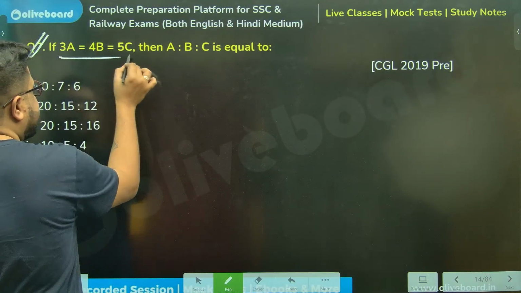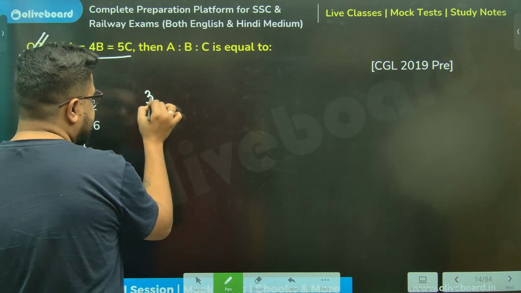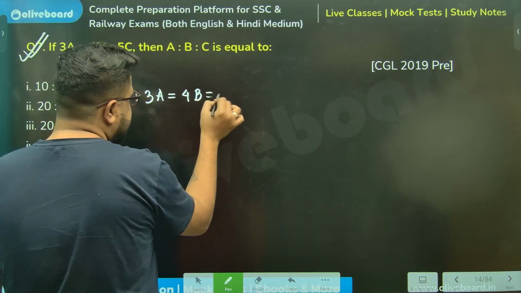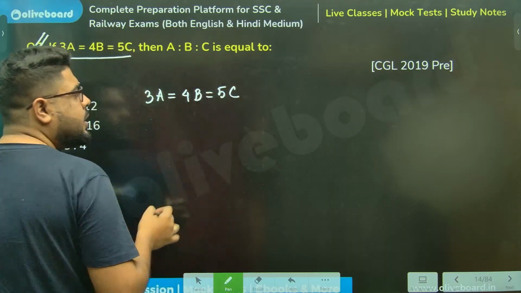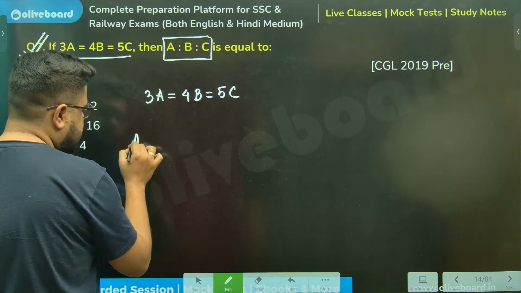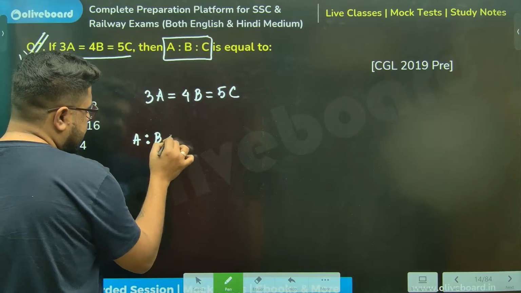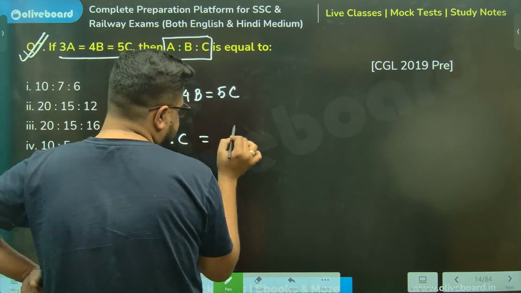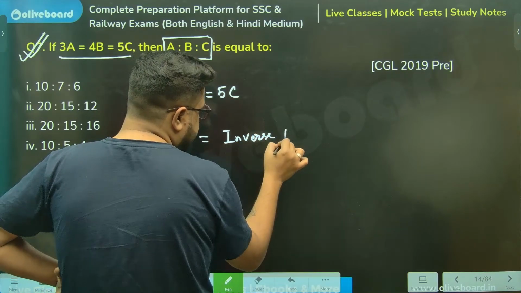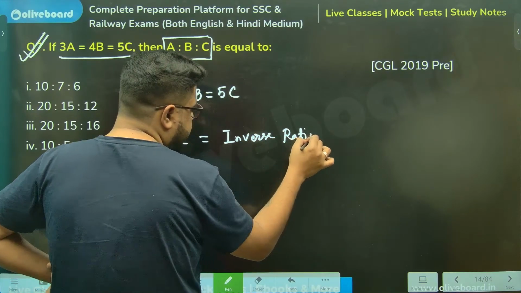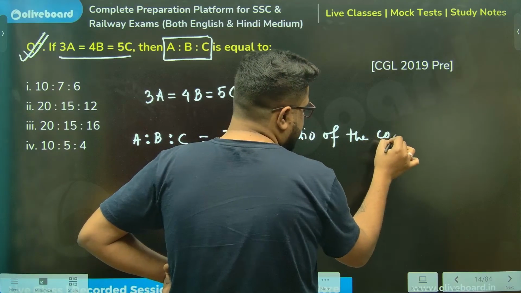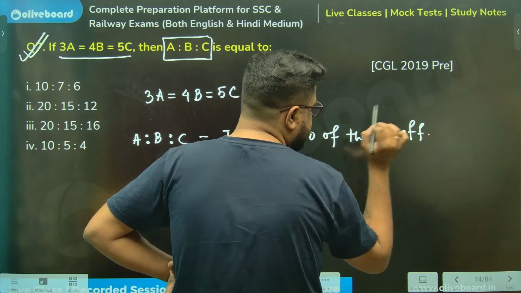Whenever you see something like this is given, 3a is equal to 4b is equal to 5c, and they are asking you to find a is to b is to c, remember, a is to b is to c is always the inverse ratio of the coefficients.